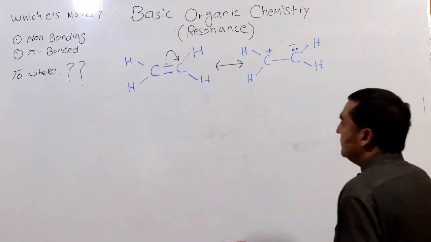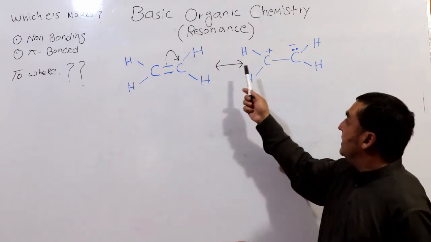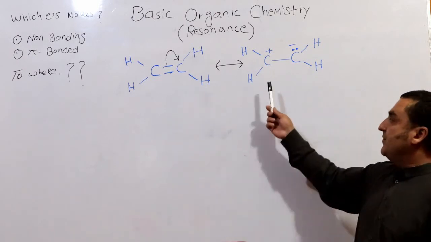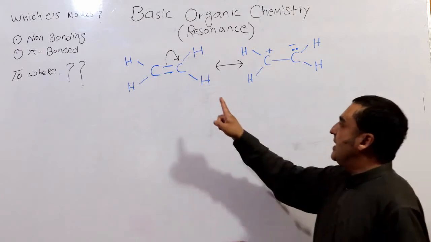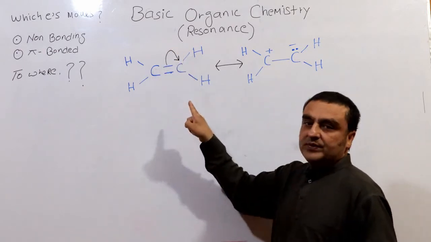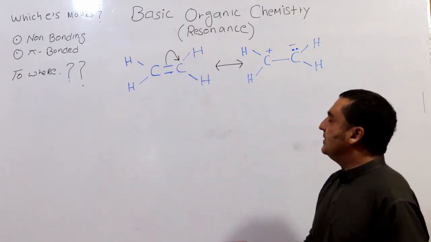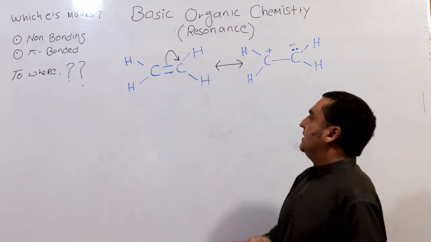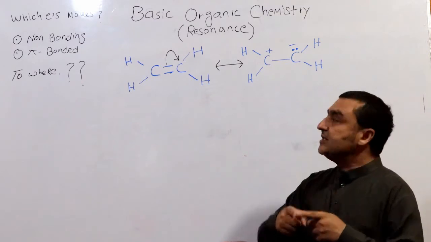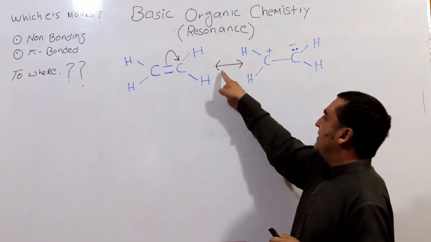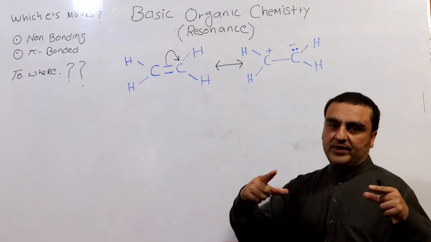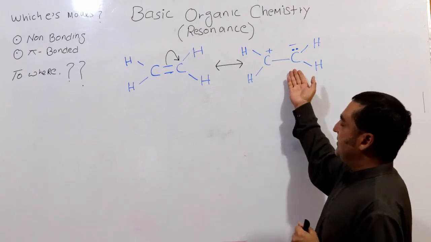When we look at this alkene structure, there are some arrows. This is a bent arrow with a spear-like head, and this is another, two-headed arrow, and this is another molecule.